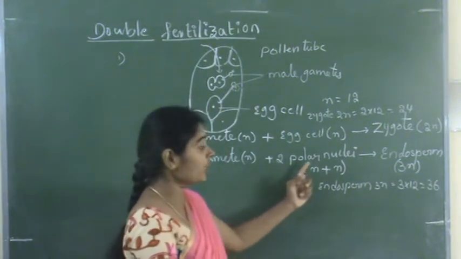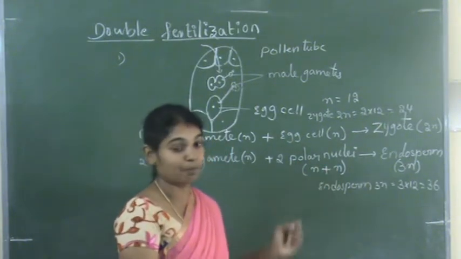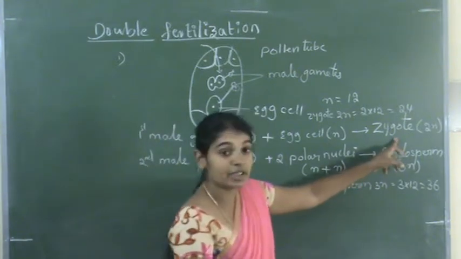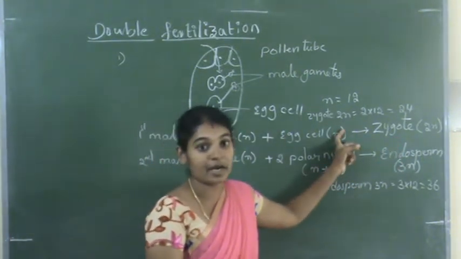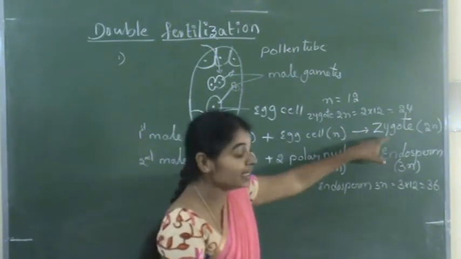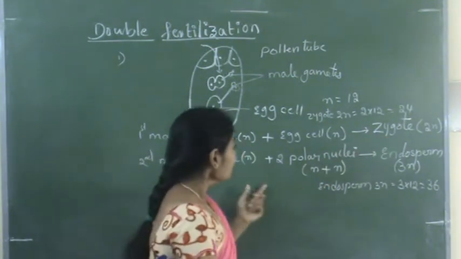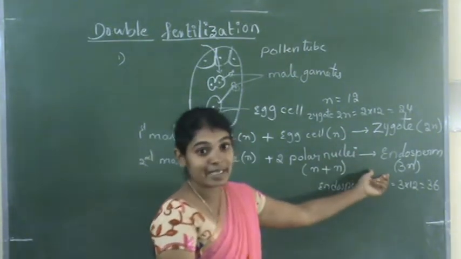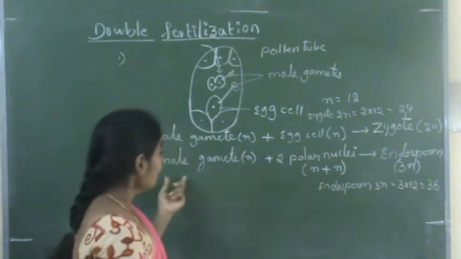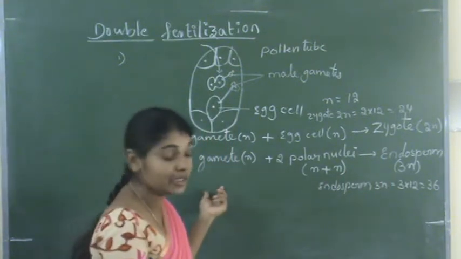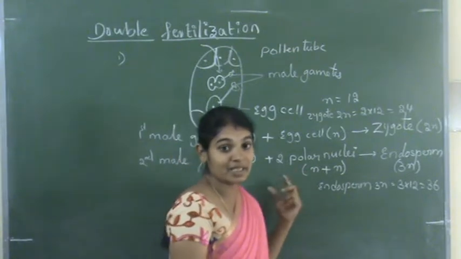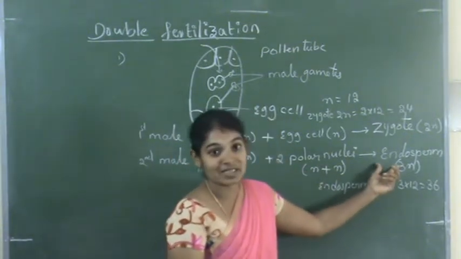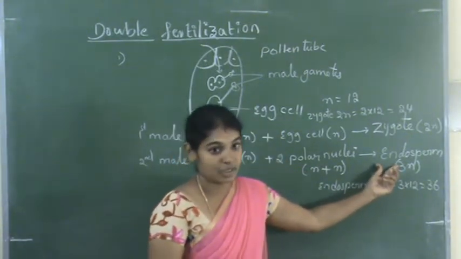There are two polar nuclei, so together they are diploid. The zygote is diploid, because only one male gamete and one egg cell fuse to form it. The endosperm is triploid. The reason: one male gamete which is haploid and two polar nuclei which are diploid together form the endosperm, which is triploid.